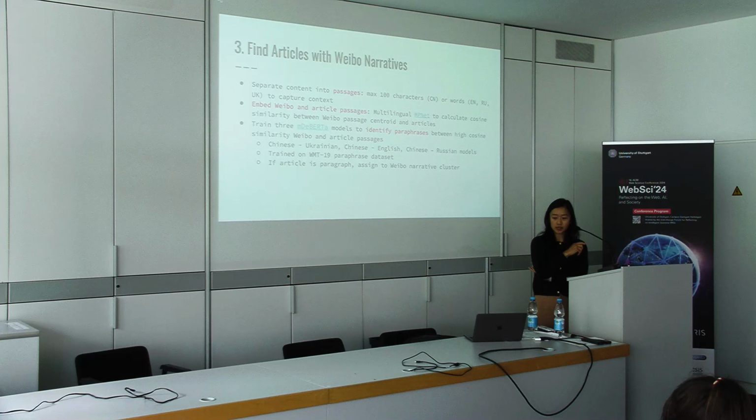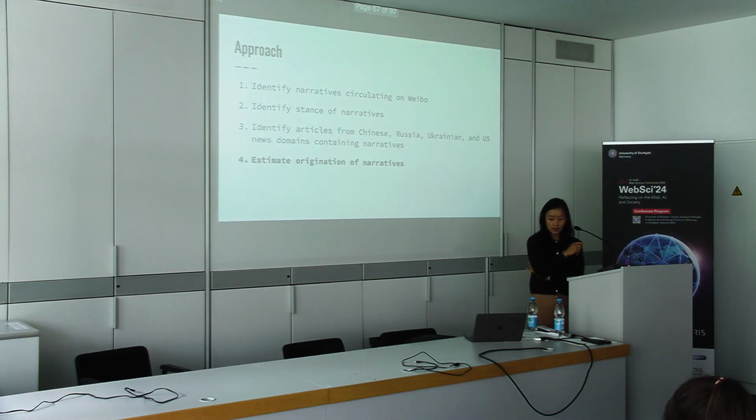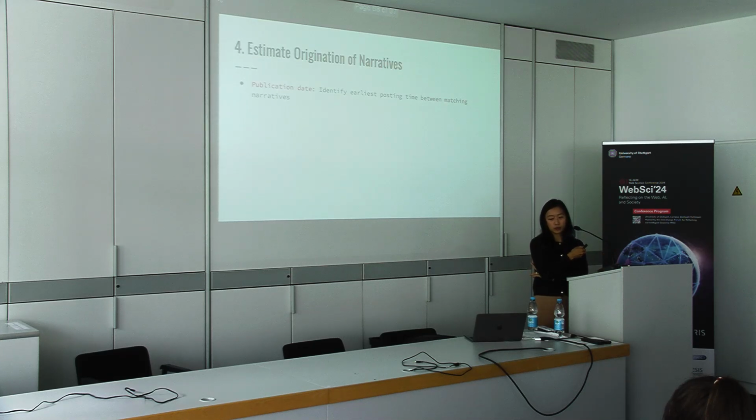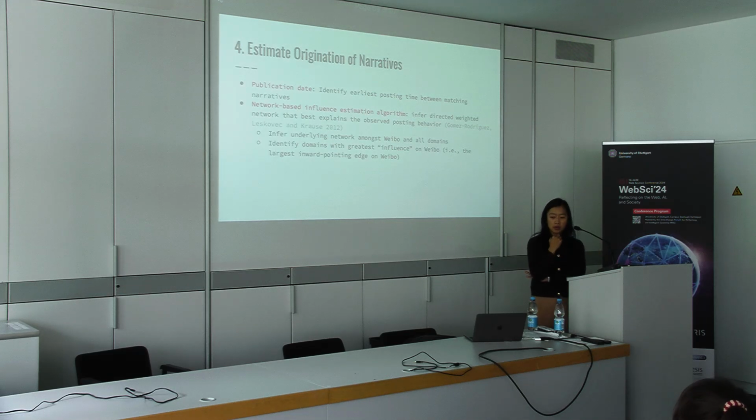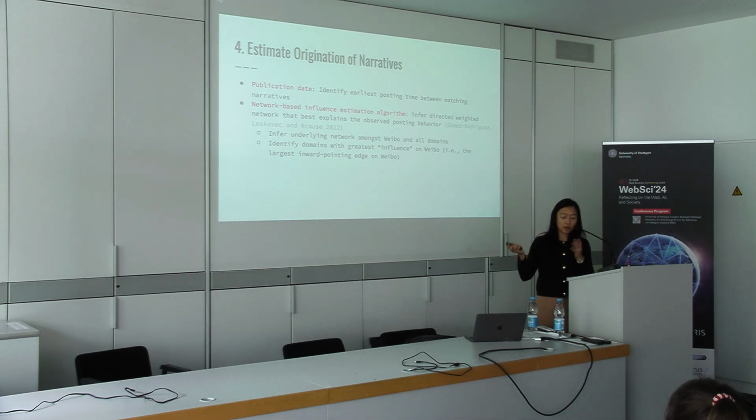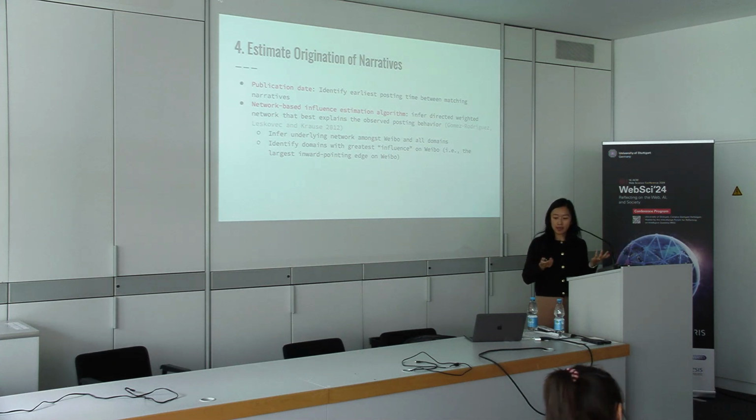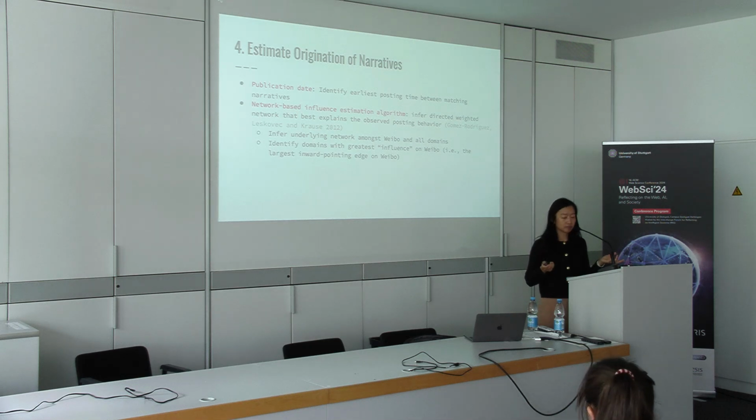Then finally, to estimate the origination of the narratives, because again, you have co-occurrence, but how do we look at origination? We do a really easy thing, which is just looking at the publication date of the news domain versus the Weibo post, and then we also estimate using a network-based influence algorithm. They both result in basically the same substantive outcome.